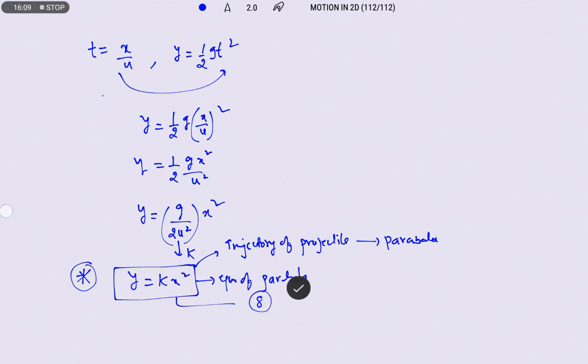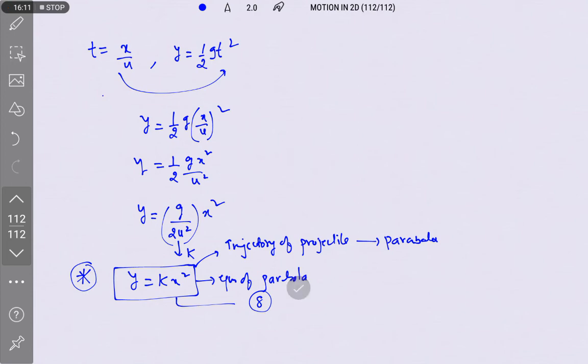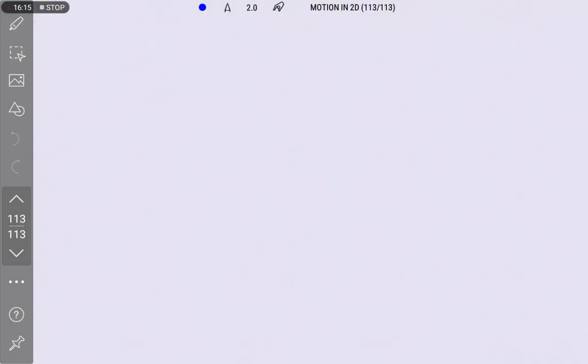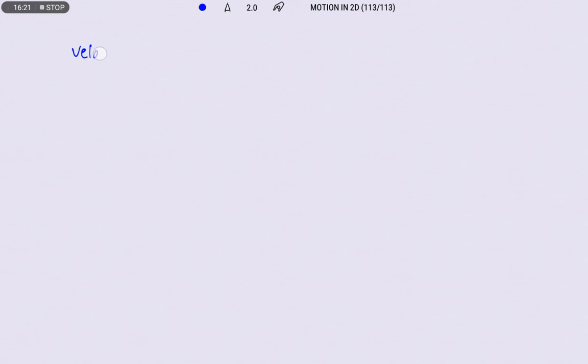Right, now let us discuss with what velocity the projectile touches the ground. So we are writing velocity with which it strikes the ground.